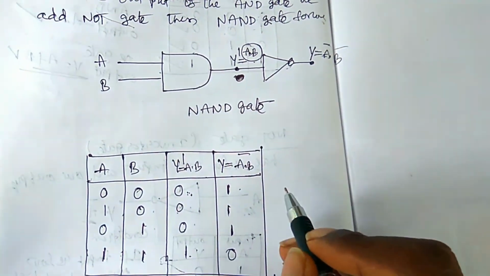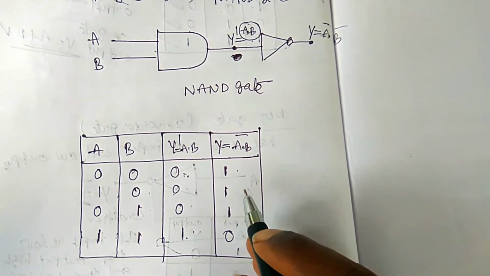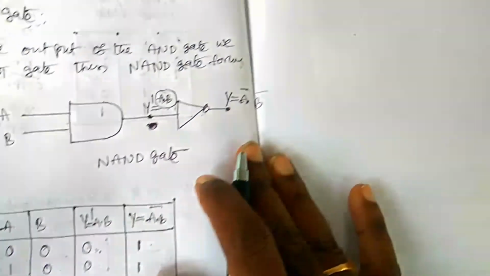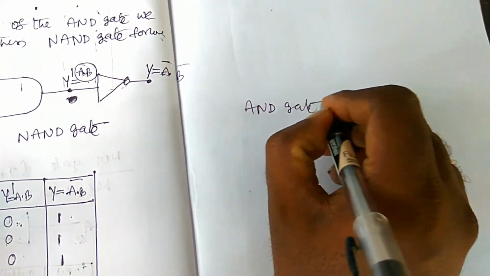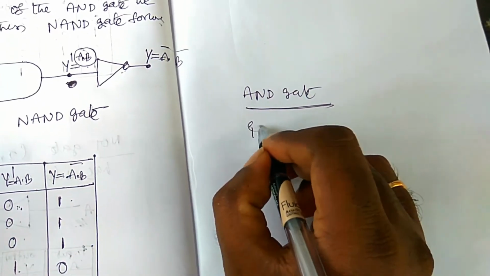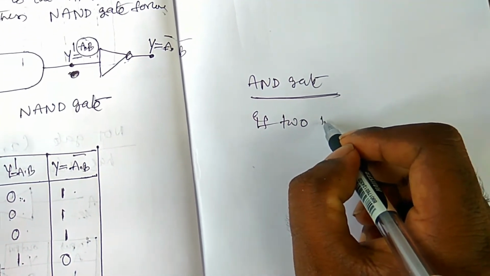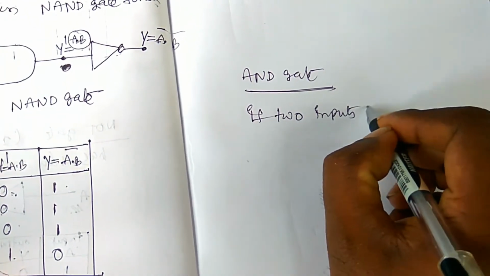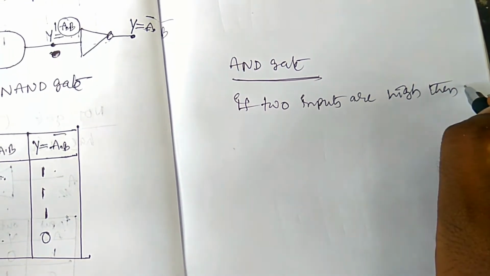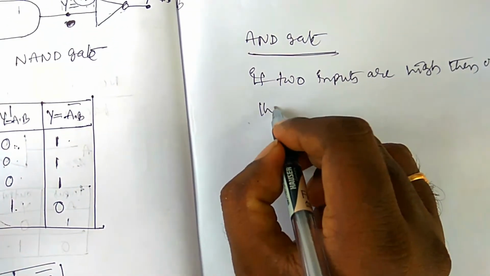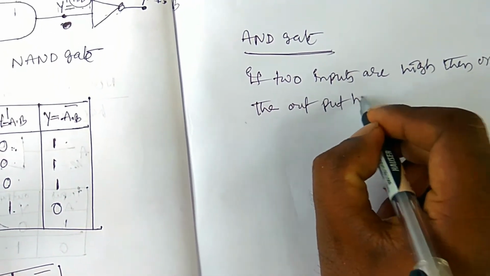The condition of the AND gate is opposite to the NAND gate. So what is the condition of the AND gate? If two inputs are high, then only the output is high.